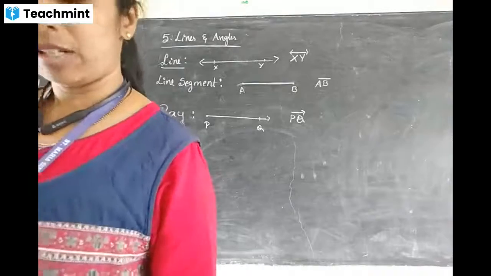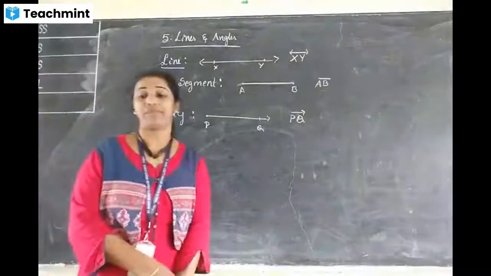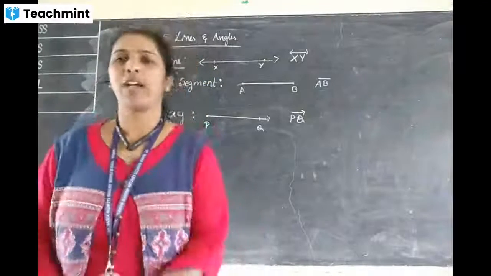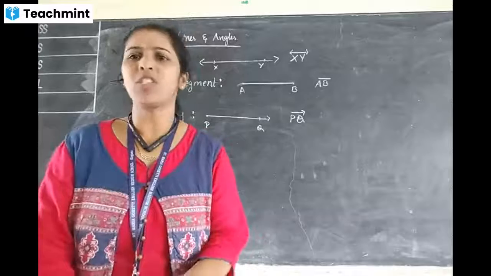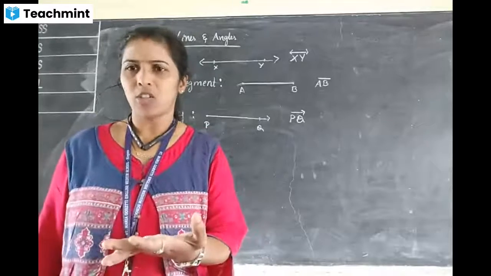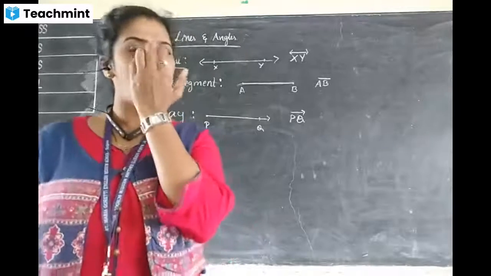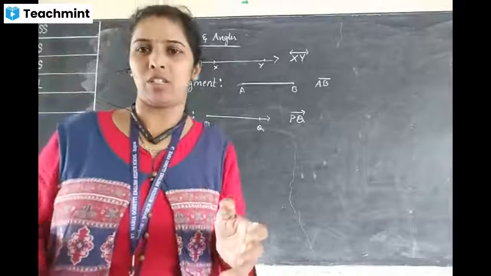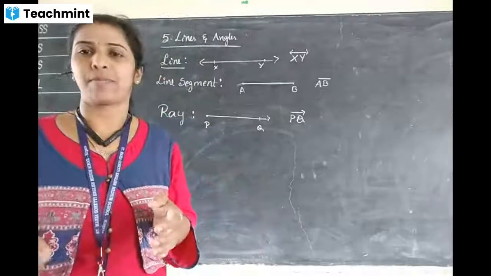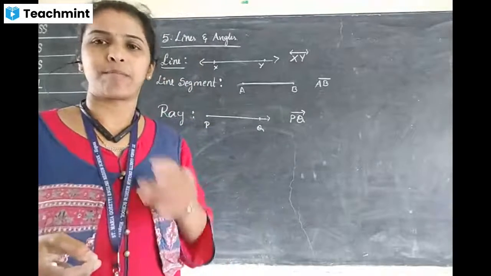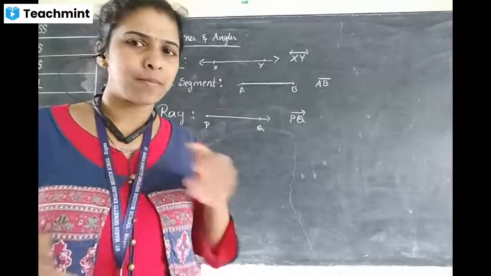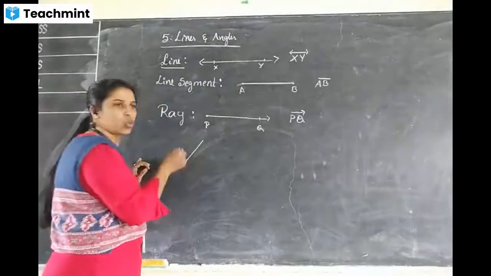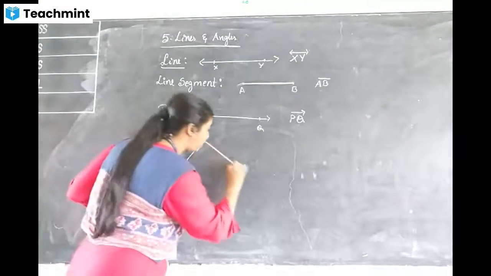Next one, angle. So what is meant by an angle? You know acute angle, right angle, obtuse angle. You have studied, is it? Have you studied or not? Yes. So now you tell me, what is meant by an angle? Tell me the simple definition of an angle. When we are getting an angle, two rays are joined in one point. Very good. Two rays, or two line segments, are joined in one point.